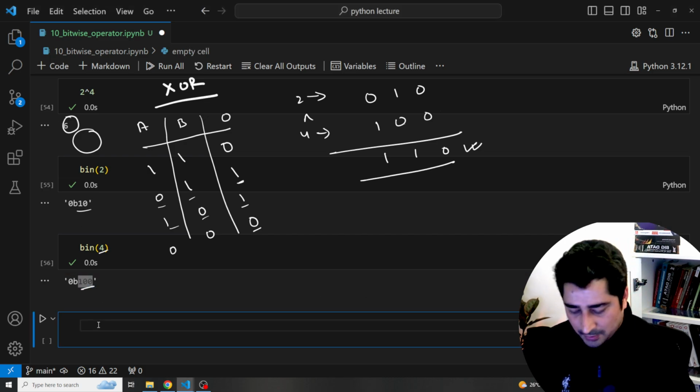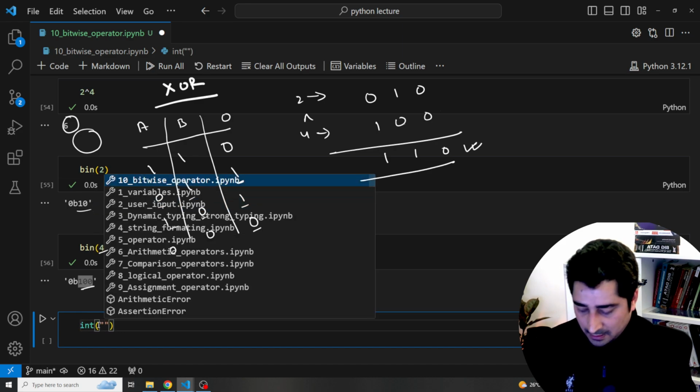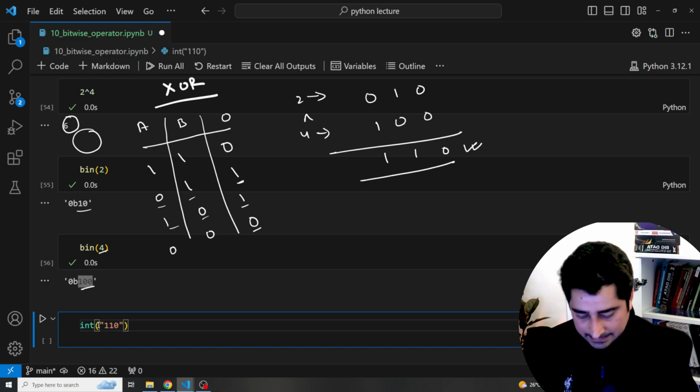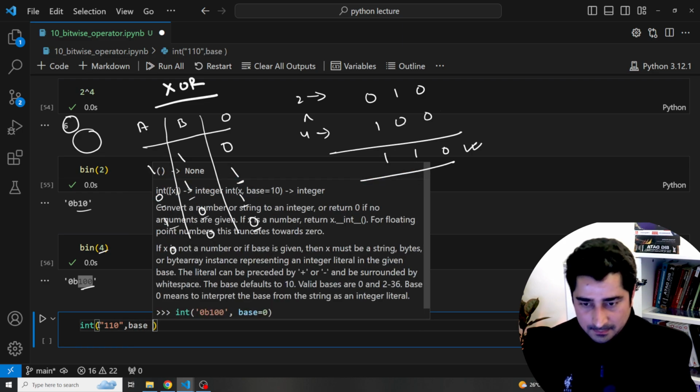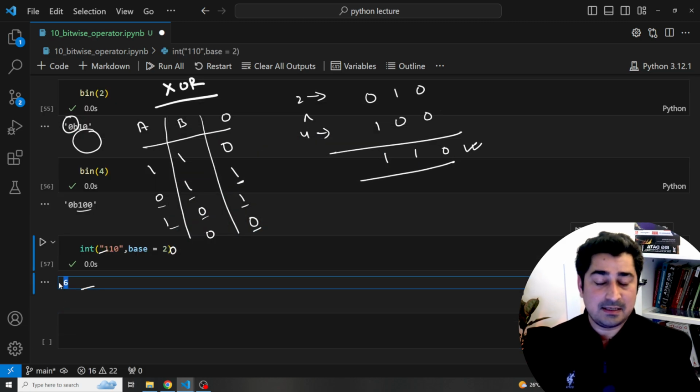Here I'm going to call int and pass the string 110, and then I'm going to keep base equal to 2. Execute. As you can see, we get 6, and bingo, we get our answer.